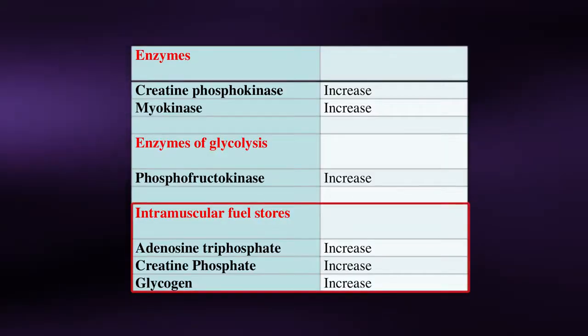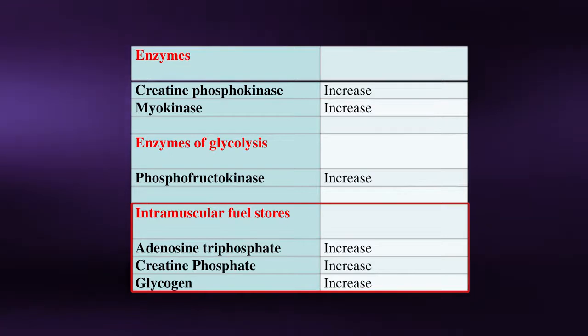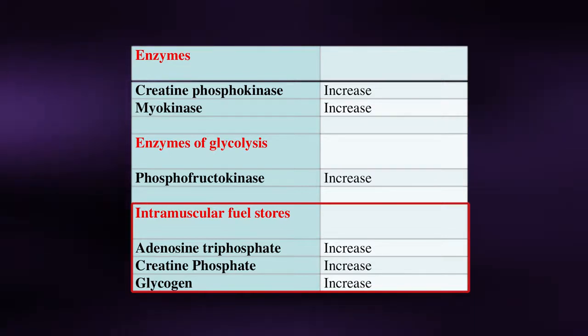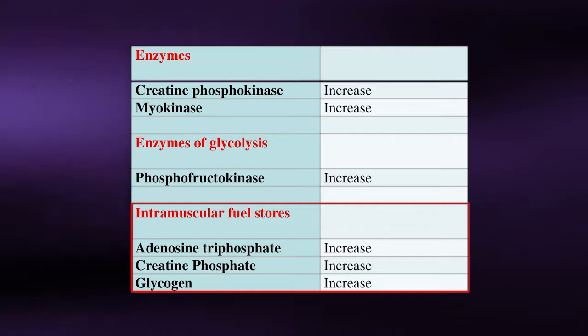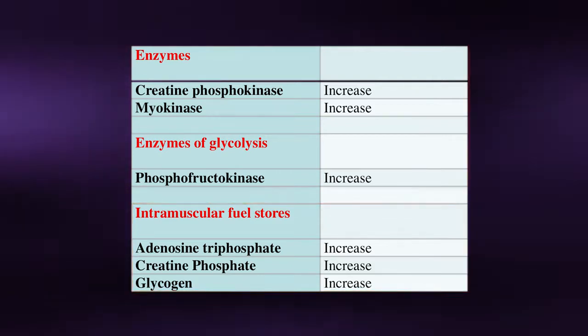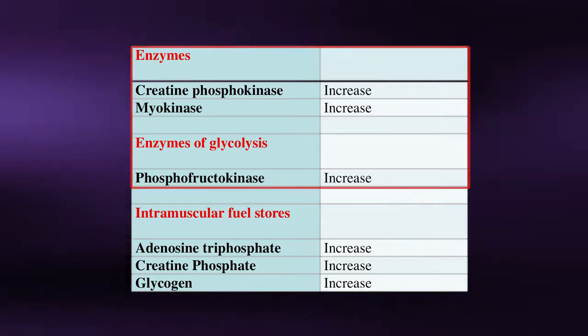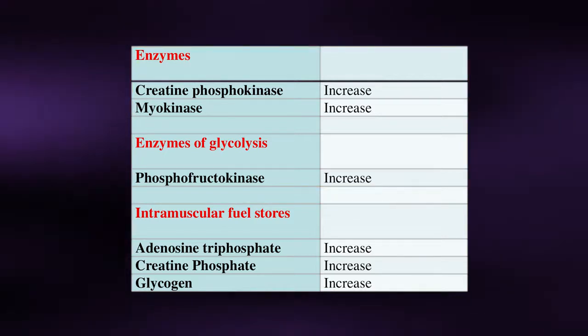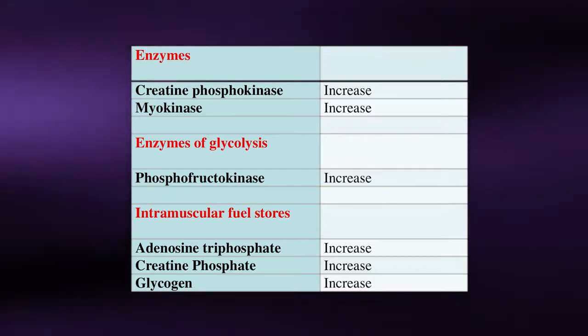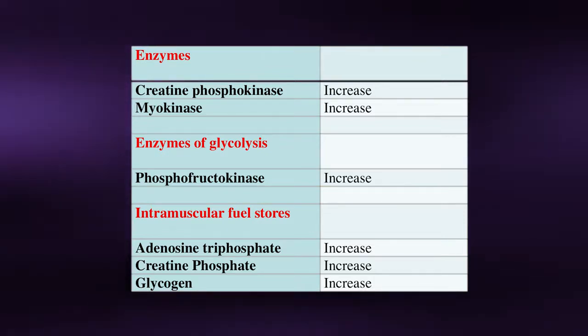As lifting weights relies predominantly on the anaerobic pathways for ATP production, it is not surprising to find that these metabolic systems adapt to strength training programs. The intramuscular concentration of our immediate energy stores, including ATP and creatine phosphate, as well as glycogen, all increase with training. Further, the enzymes involved in the breakdown of these stores for ATP production increase as well. This will allow for a more rapid and extensive production of ATP to meet the energetic needs during this type